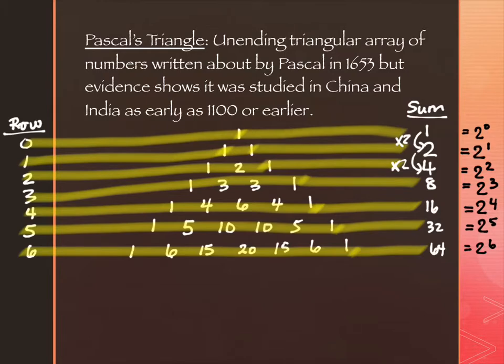The reason that this might be, depending on what you're looking at, a beneficial perspective, instead of noticing what we did over here where it's multiplying by 2 every time, is because this right here shows us that we can actually choose any row we want. So we can say, hey, what about row 10? Okay, well, it's 2 to the power 10, right? I don't need to know all the pieces in between. Whereas if I'm thinking about it as multiplying by 2 every time, I'd have to actually find all the in-between pieces to get to it. If it's 2 to the 10, it wouldn't take me very long, but if it was 2 to something much larger, it might, right?